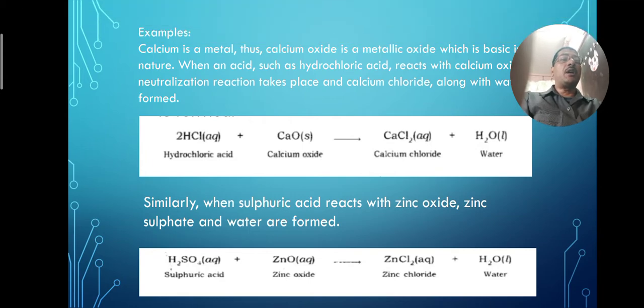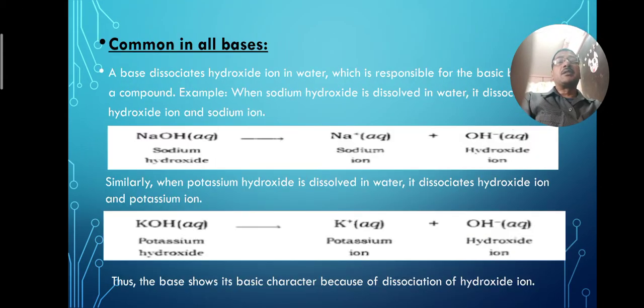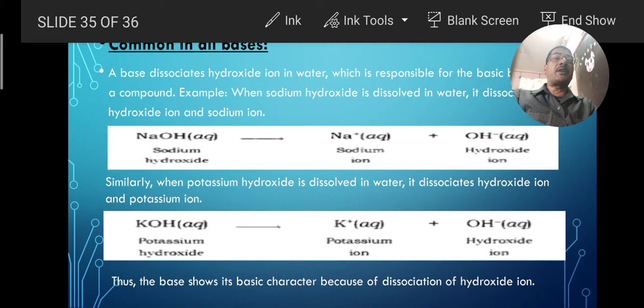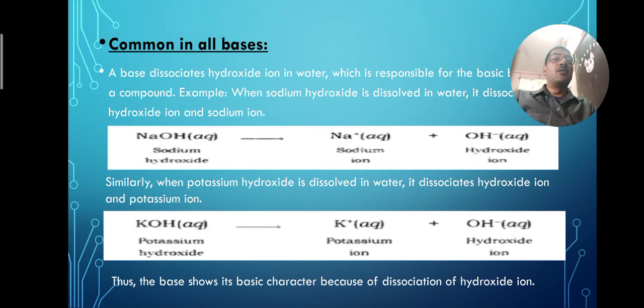Now move to another common thing which is found in the bases. What was found in the bases which is common, as you have seen in the case of acids? In the acids, hydrogen ions were common, but here in the bases, what is common? Let us see. What is common?